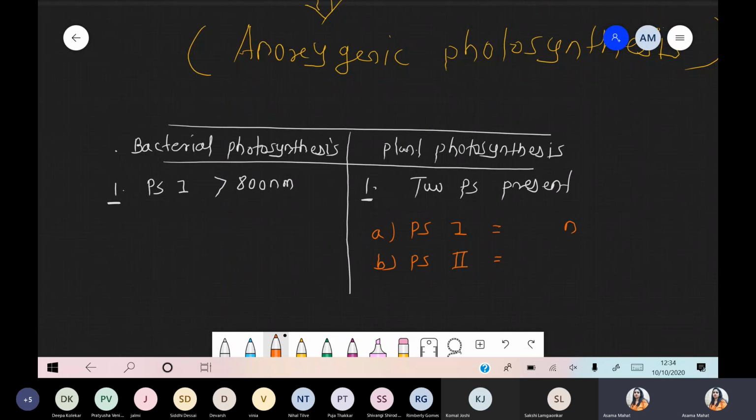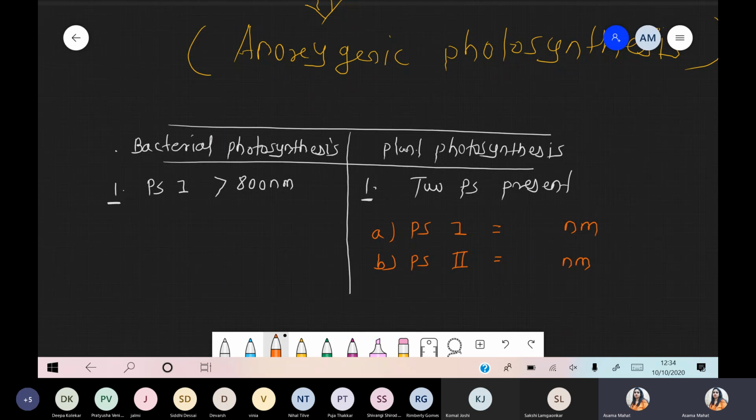What is the absorption spectra for photosystem 1 and photosystem 2? We know there is a different nanometer range related to photosystem 1 and photosystem 2. Can anyone tell me? Just think of the chapter.